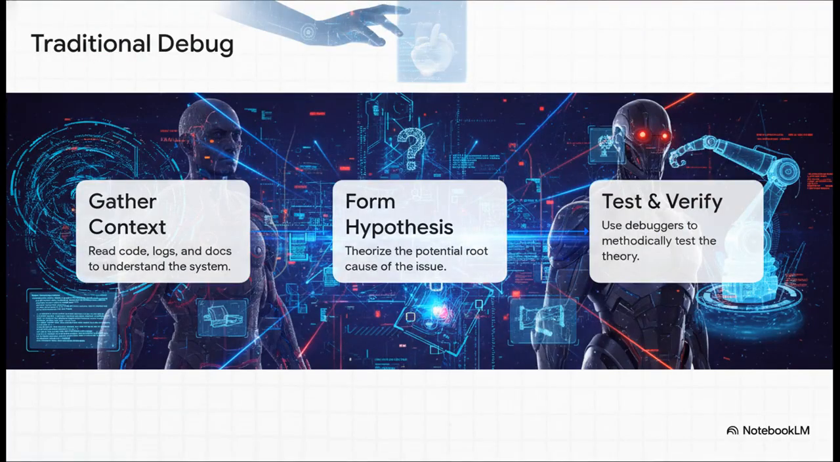Now, let's just contrast that with the way we've been debugging things for years, right? The traditional way. It's methodical. You gather context, you read the code, you dig through logs. You're like a detective, forming a hypothesis about the real root cause, and then you test it. It takes work, but it's based on a deep understanding of the system.